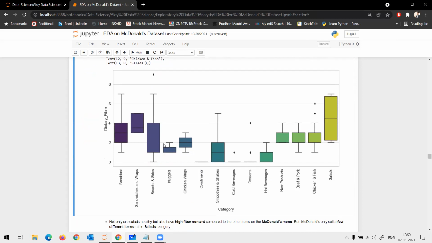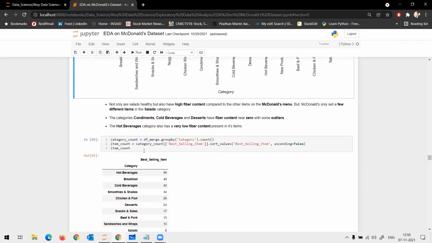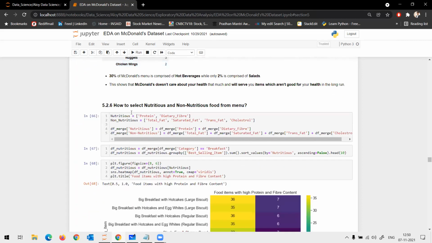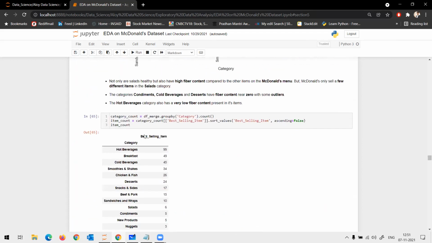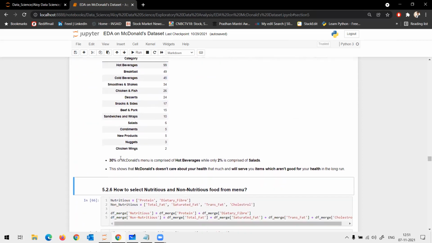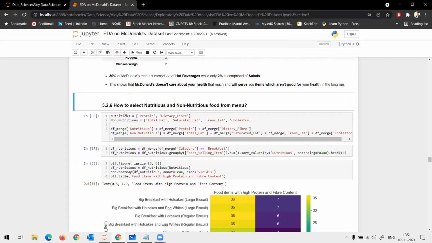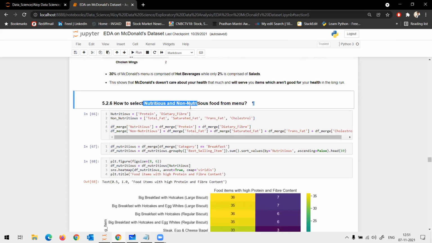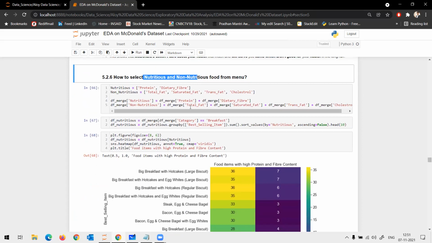Okay. Coming to the next part, that is nutritious versus non-nutritious food. Any food that is good in protein and dietary fiber, for me it's a nutritious food.